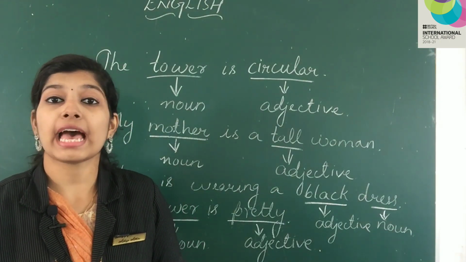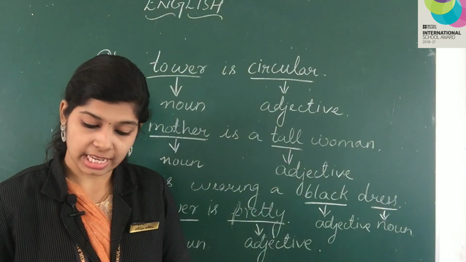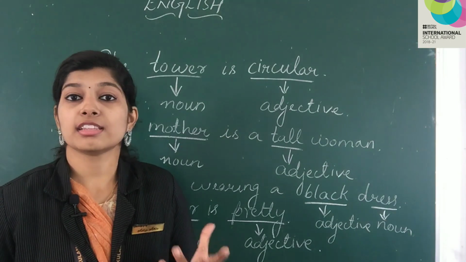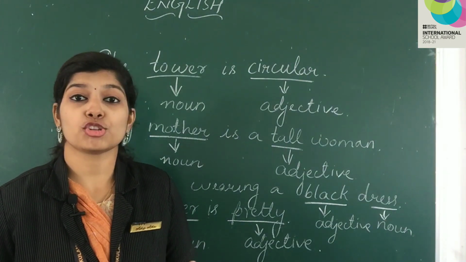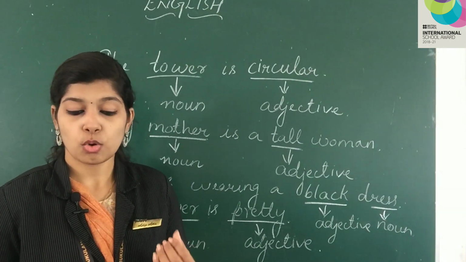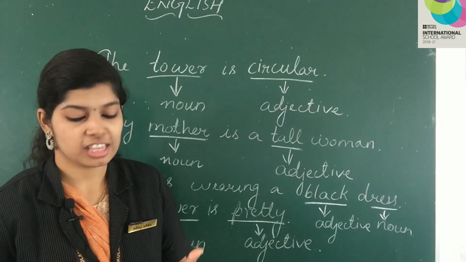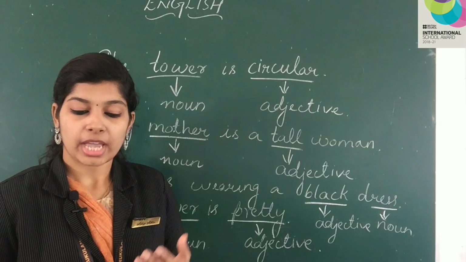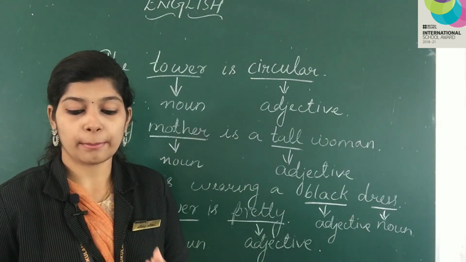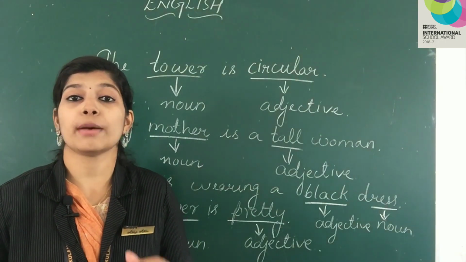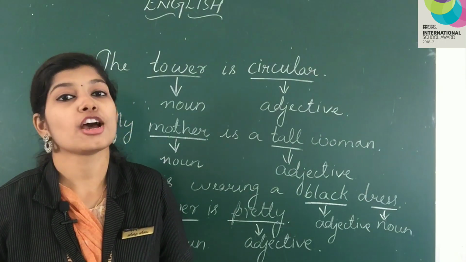Pictures of Tarun and Inspector Ashok are given here. Who is taller, Inspector Ashok or Tarun? It's obvious that Inspector Ashok is taller. So, who is taller, Inspector Ashok or Tarun? Right, Inspector Ashok. Then, an adjective we may use to compare their height is, which adjective is used here to compare their height? It is tall.